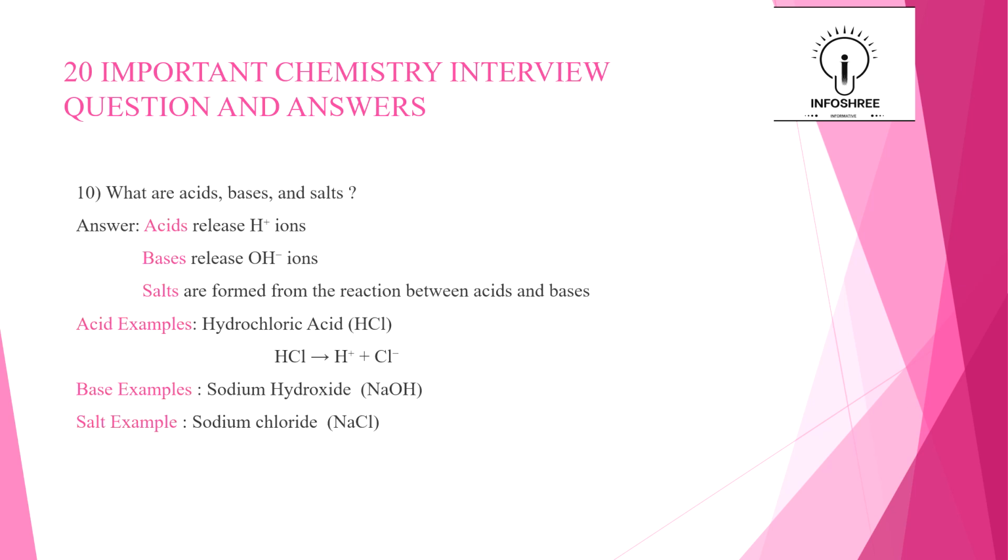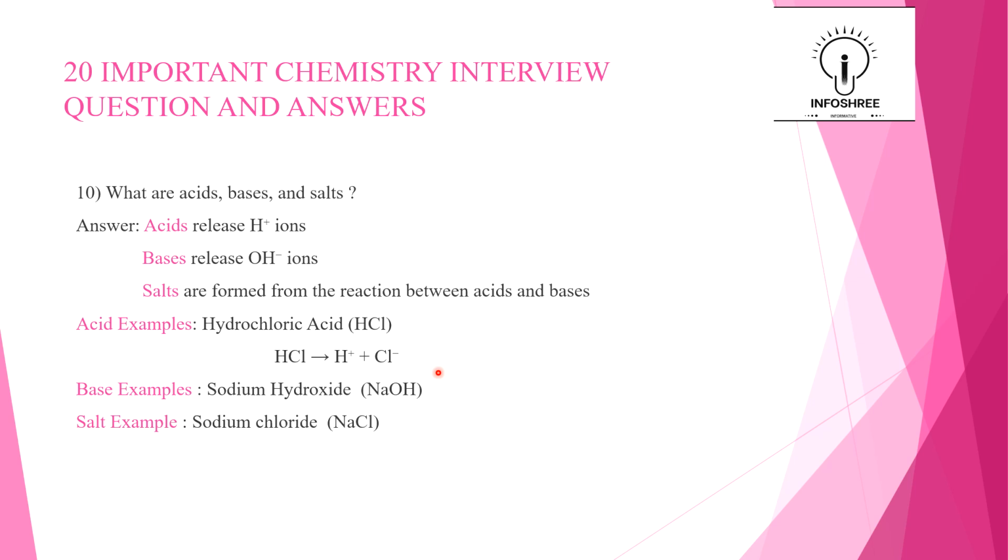Here, this is an important question and it's a basic question for all. Like what are acids, bases, and salts? We also learned like Lewis acid and so on. So for that, just in a simple way, we can say that an acid releases H plus ions, and a base releases OH minus ions. Okay, salts are formed from a reaction between acids and bases.